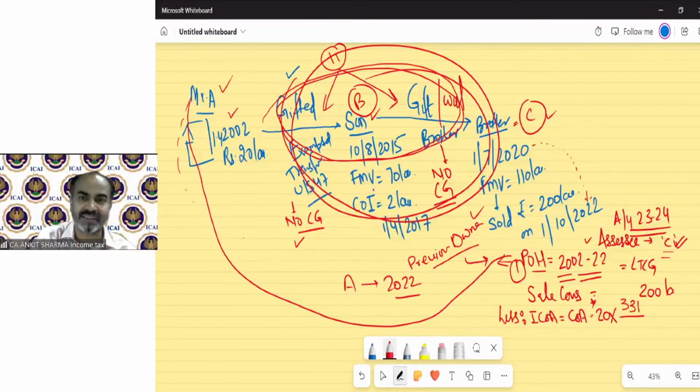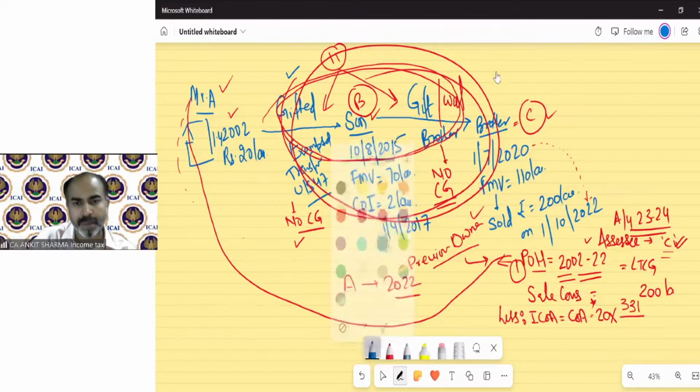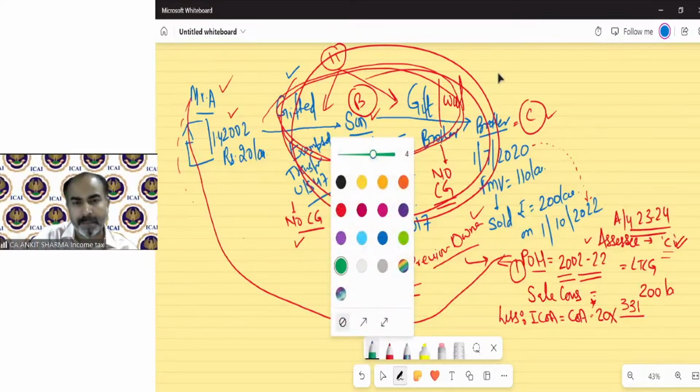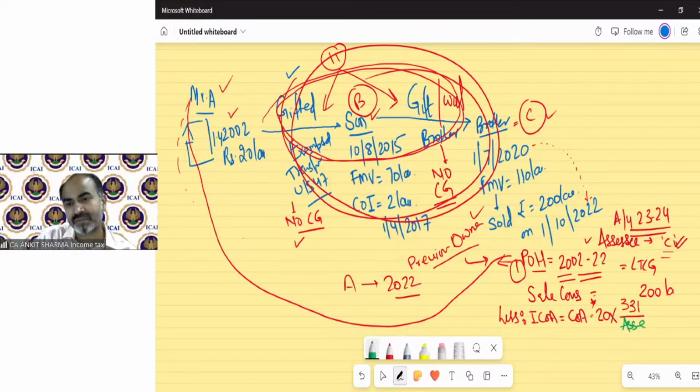The formula says the previous year index is to be taken in which the asset was held by the assessee.